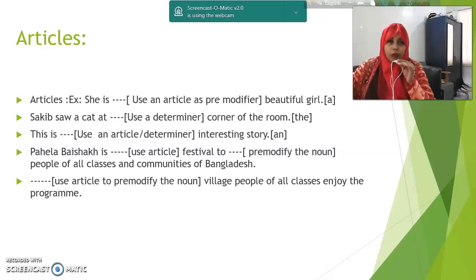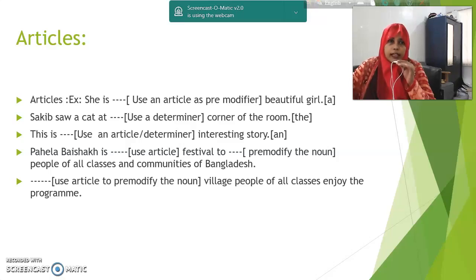Here, the first example is: she is dash, use an article as pre-modifier, beautiful girl. So, in the blank space, you have to use an article. Here, we have used a because she is singular and we can count. So, we have used a.